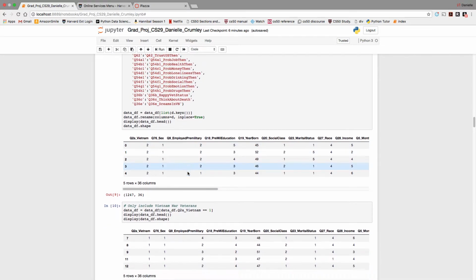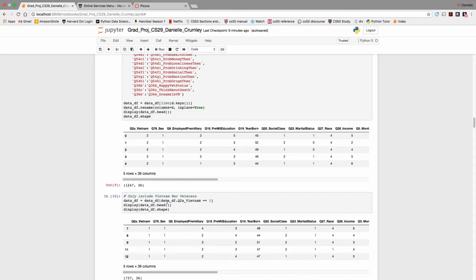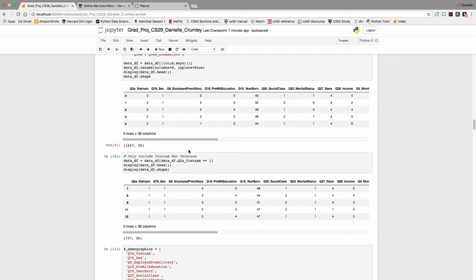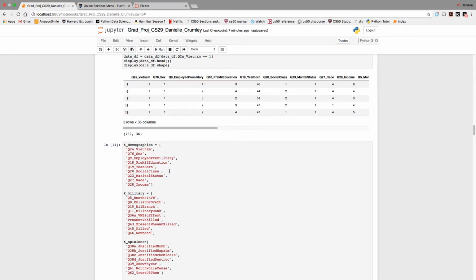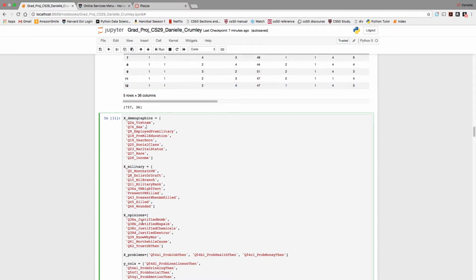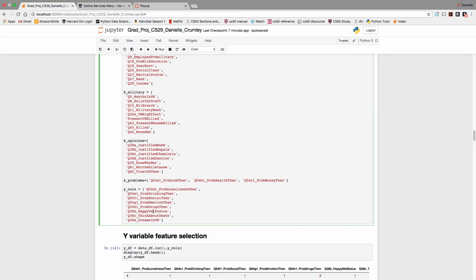Next I filtered. I only wanted to include veterans of the Vietnam War, and this data set actually included some other veterans who were on active duty but not in the Vietnam War, so I filtered them out. And these are some different categories I was selecting of different survey questions related to what I thought would be X predictor variables, as well as the Y variables that I thought were really related to mental health. So I'm trying to build my features as well as the outcome variable.